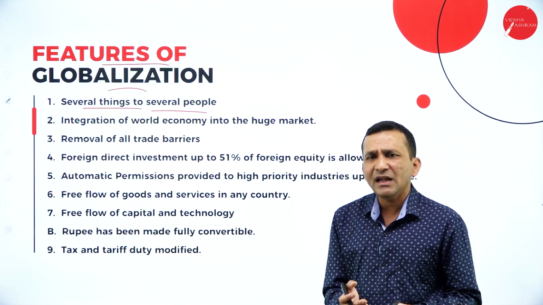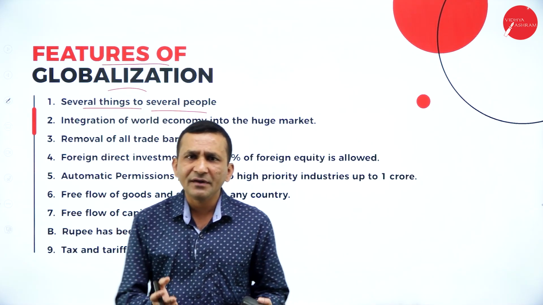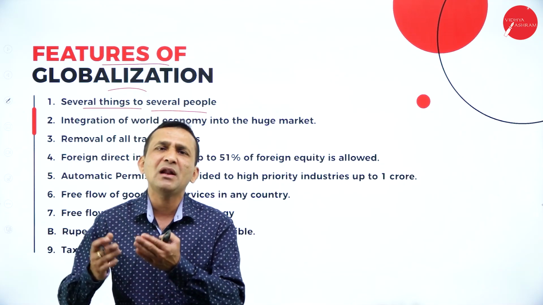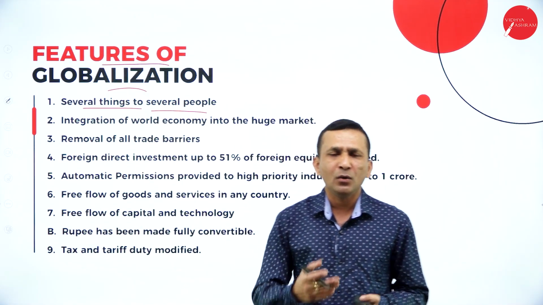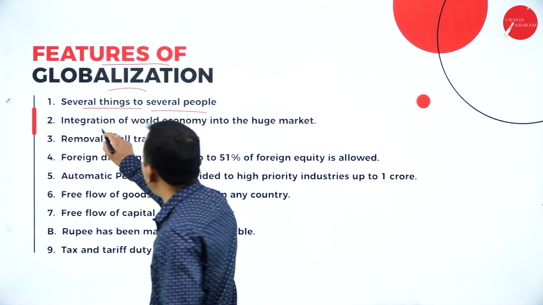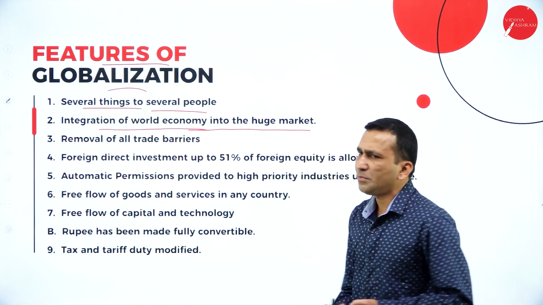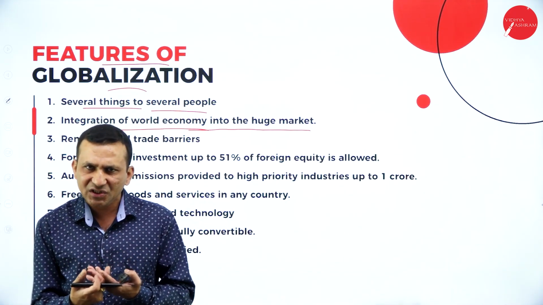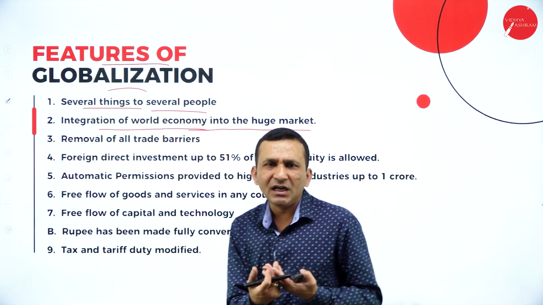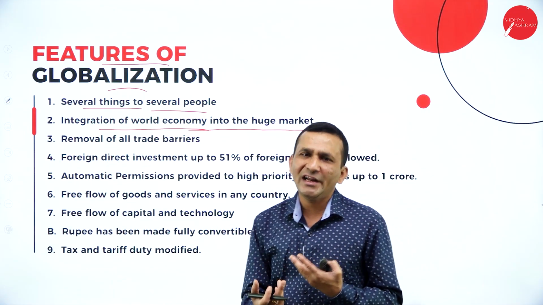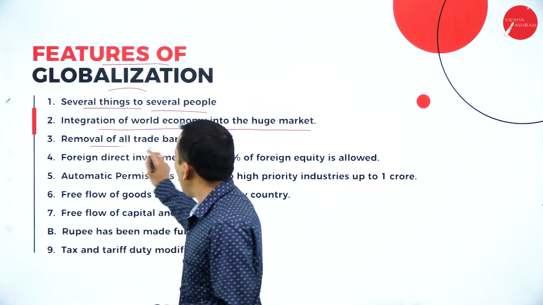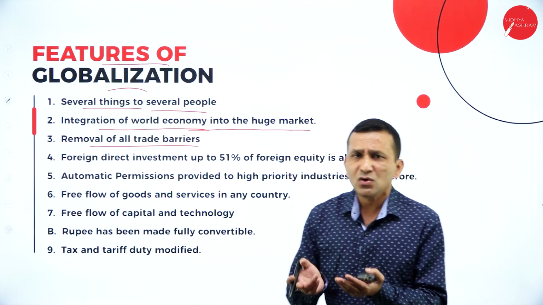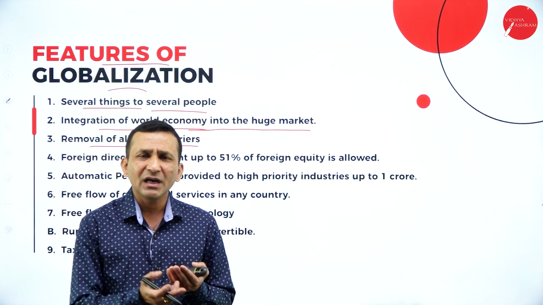Here, in countries like China and India, where the population size is large, the skilled and unskilled labor are also getting a lot of opportunity to work in different countries. There is an integration of the world economy into a huge market, because integration is not only for one country. Integrated means interconnected with other countries, so whenever we are interconnecting, we maintain a good relationship with other countries. There is also removal of trade barriers, because we are doing this for the global market, which is nothing but international trade, related to import and export.